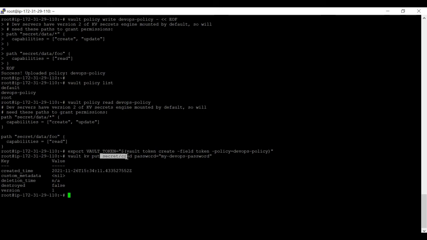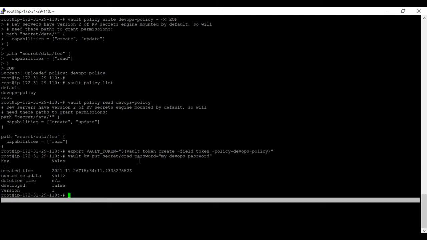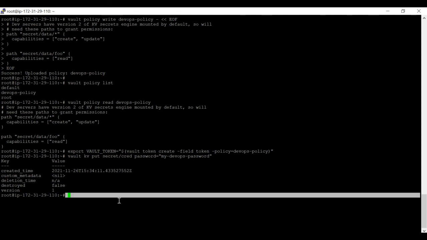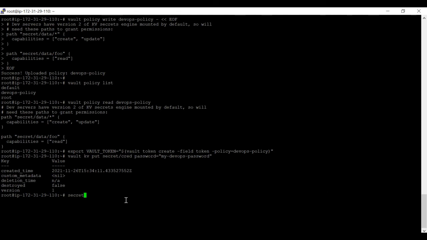Now, when I say secret/credentials, the path I have given is secret/data. You might be wondering that I have given only secret/credentials here. However, I have set the password under secret/data. Guys, whenever you are using KV, this is the version 2 secret engine, and inside the version 2 secret engine, secret/credentials means it takes it as secret/data/credentials.